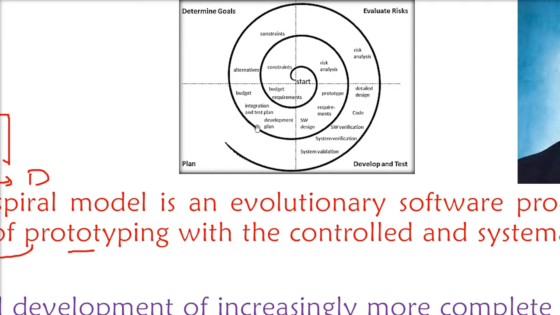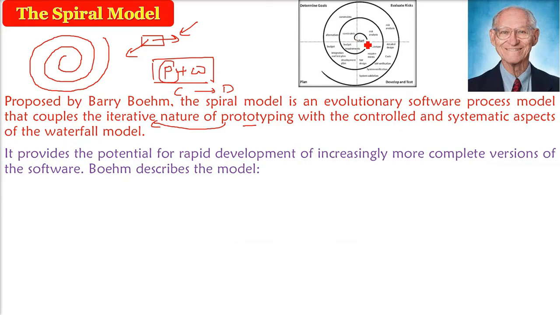Then finally, the development and the test. Development test is where you are using all the SDLC part, whichever you choose. Here, we'll be using the waterfall model. The 4th quadrant is all about the waterfall model. So risk analysis is an important part. The 4th one is development test. From here you will start with the requirement, then analysis and design, and then you will do the coding, then testing, and finally the deployment. Verification, validation, deployment, like this.